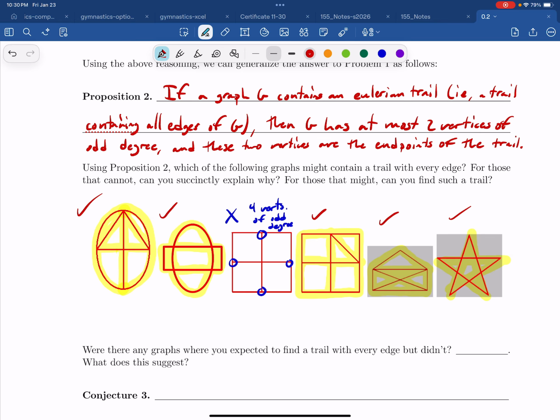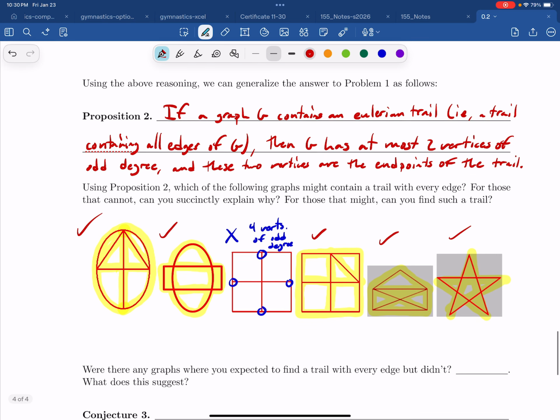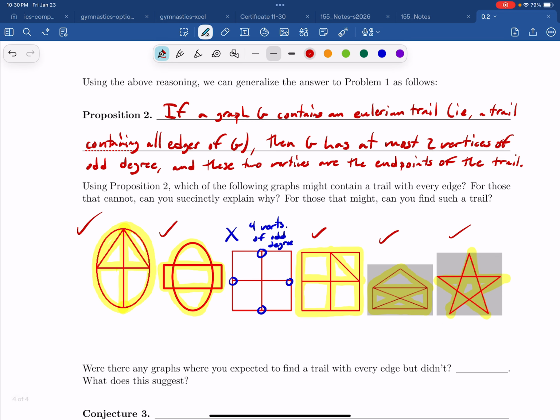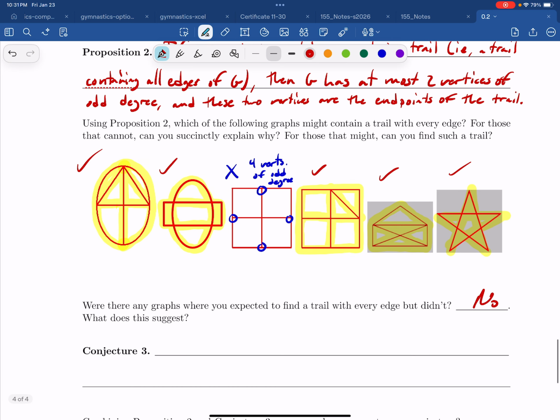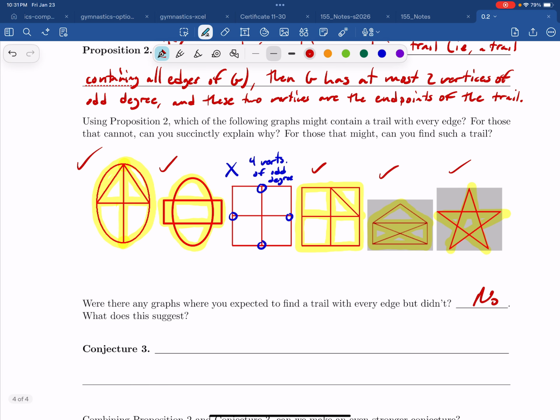So I just want to point out, we are suggesting something maybe a little stronger than Proposition 2, right? Because Proposition 2 said if we're able to get an Eulerian trail, then it's got to have at most 2 vertices of odd degree. We went ahead and said, no, every time we had at most 2 vertices of odd degree, we were able to find an Eulerian trail, a spanning trail. That's a little bit different, right? This suggests the converse of our statement of Proposition 2, right?